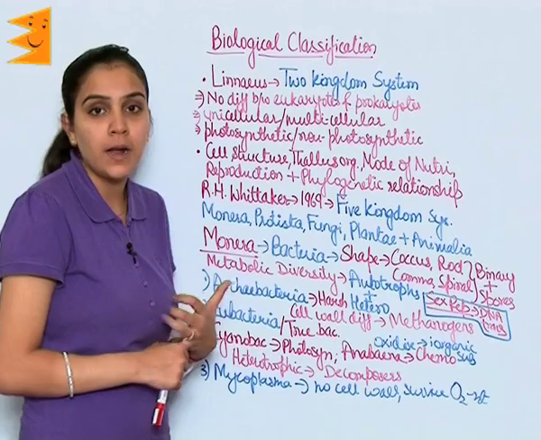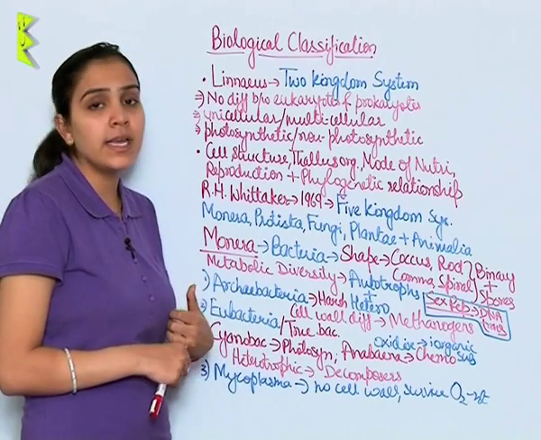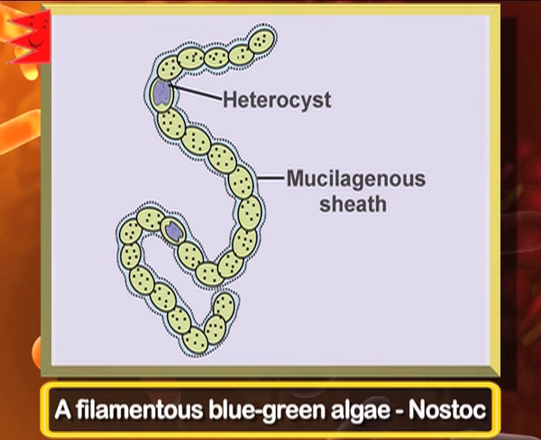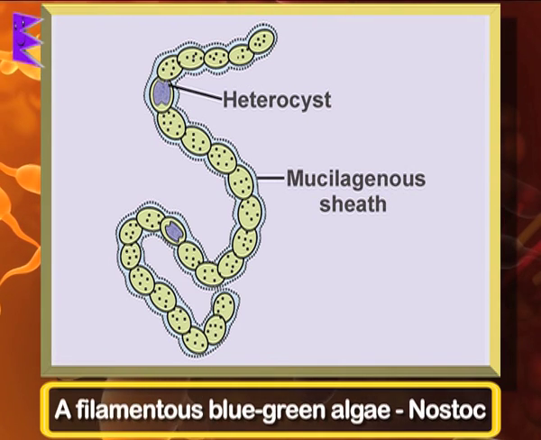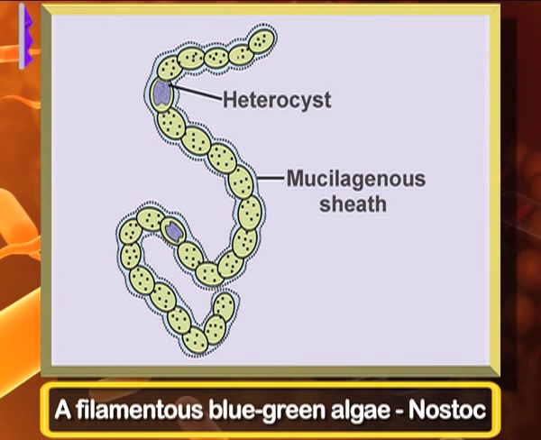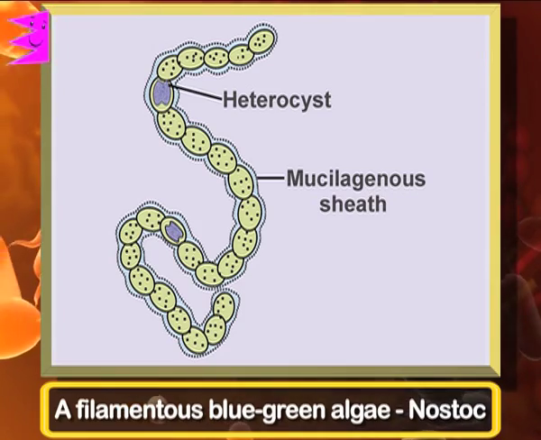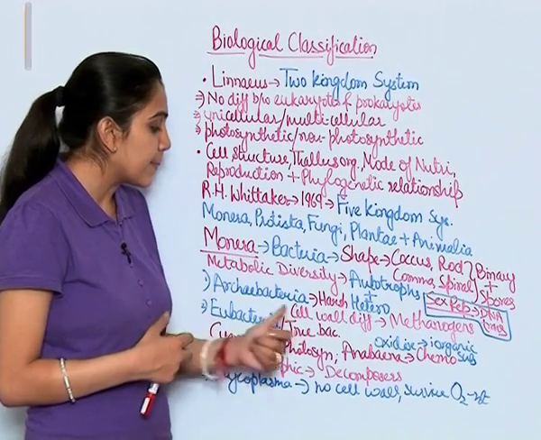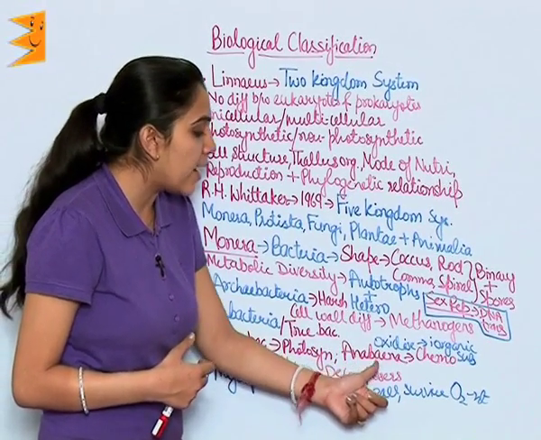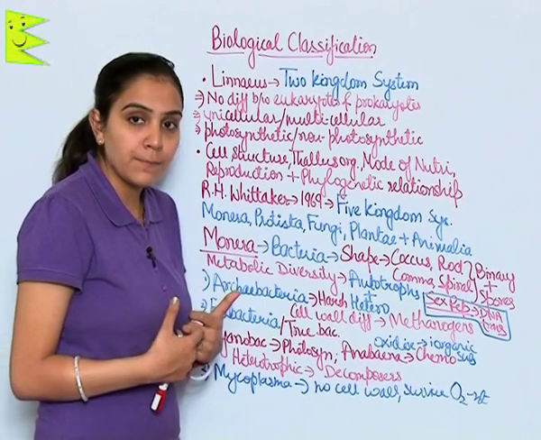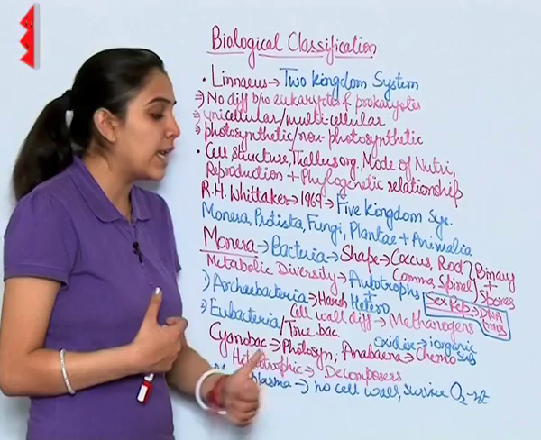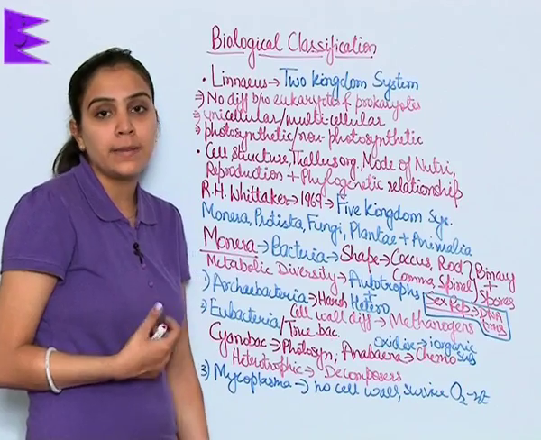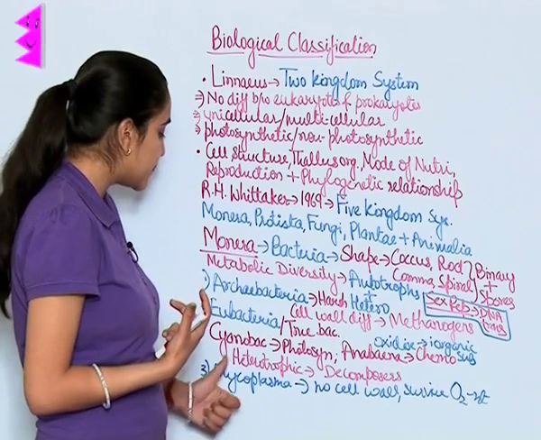Eubacteria, or true bacteria. These bacteria have chlorophyll in them and are also referred to as blue-green algae. In these bacteria, the first is cyanobacteria. Cyanobacteria show photosynthesis, that is they make their food through photosynthesis. Next is Anabaena, which shows a chemosynthetic mode of nutrition in which they oxidize inorganic substances and the energy so released is utilized by them to make their own ATP.